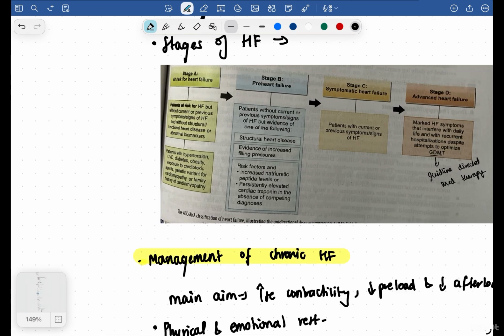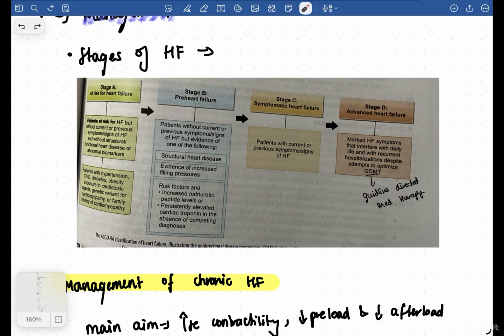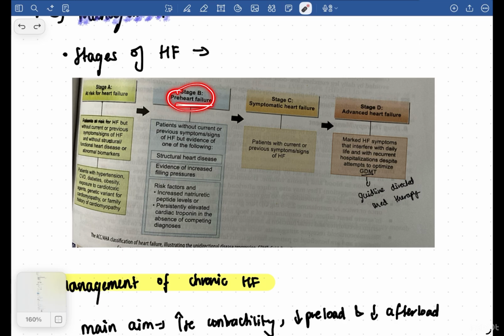So now we will just see here once also. Stage A basically means that patients are at risk because they have all the risk factors like hypertension, hyperlipidemia, CAD, diabetes mellitus and all that, but they don't have any structural damage in the heart, and they're asymptomatic. Okay. Stage B is pre-heart failure. So they have a disease, like they've had a myocardial infarction, and they have left ventricular dysfunction and left ventricular hypertrophy, but they're still asymptomatic.